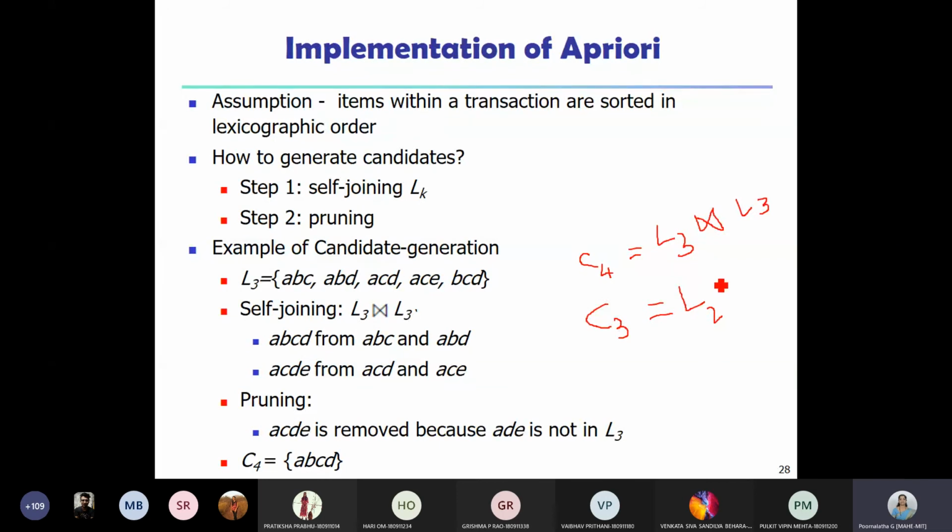Okay, so in general, I can say that if I want to generate candidate item sets of size K, then the input is LK minus 1, right? So 1 less than K. Sorry, it is CK equal to LK minus 1.